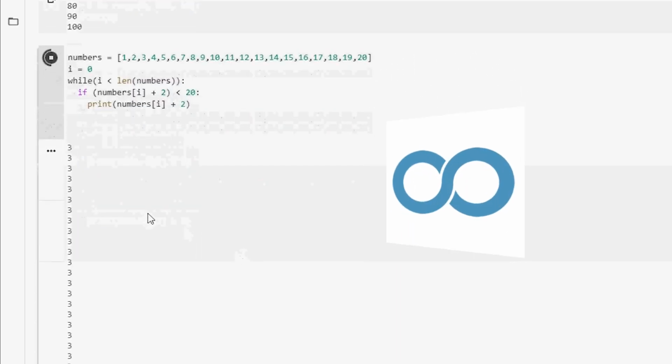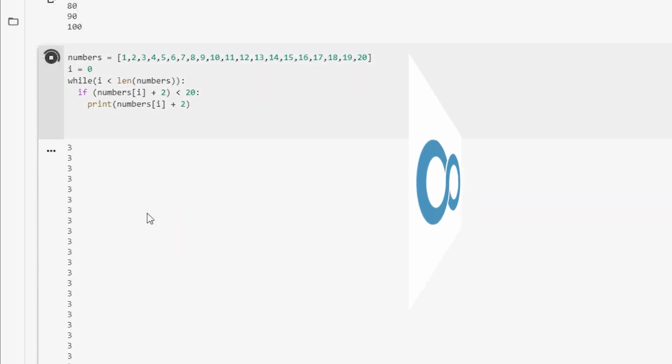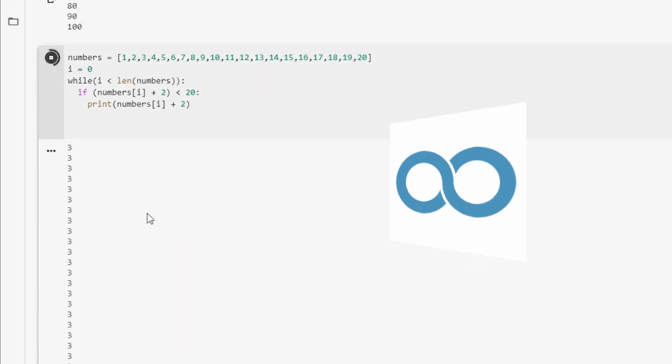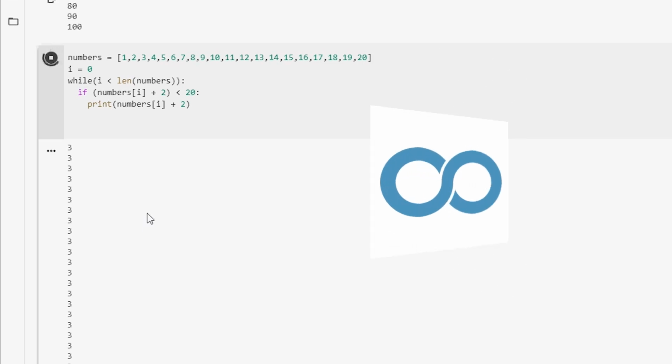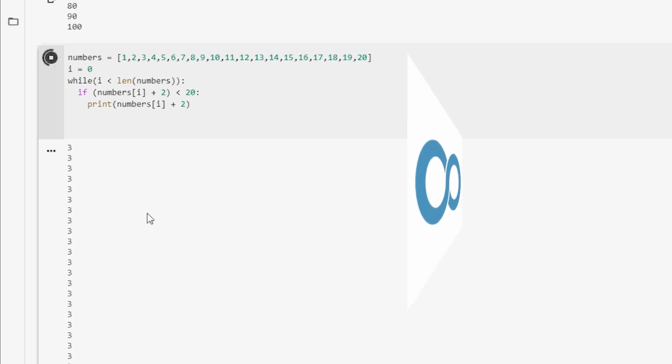Guys, we've just encountered our first infinite loop. Your shell or Google Colab will just keep on printing the same number over and over and over forever. See, look at this. There's a little scroll here, and look how far. It will just keep on printing the same number over and over again. And don't worry, to stop it, all we have to do is press the Control C key. Phew, that was wild and very close.